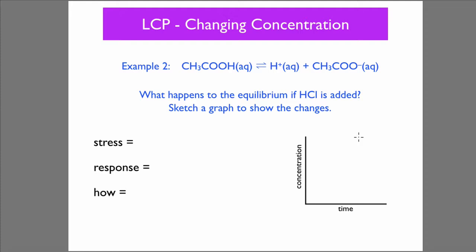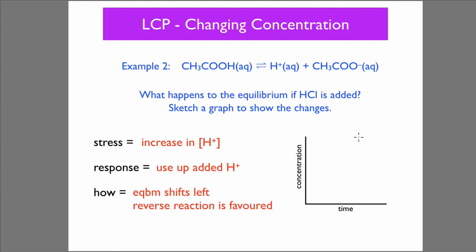Let's look at example 2 here. We've got ethanoic acid dissociating. What will happen to the equilibrium if HCl is added? Well, the stress would be an increased concentration of hydrogen ions. The response would be to use up the added hydrogen ions, so the equilibrium would shift left. A reverse reaction would be favoured.